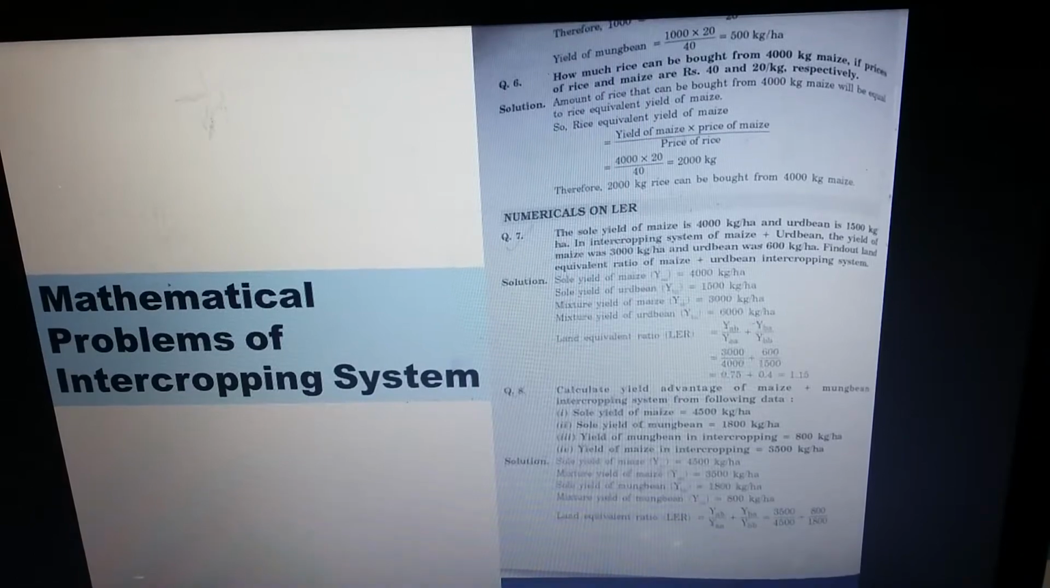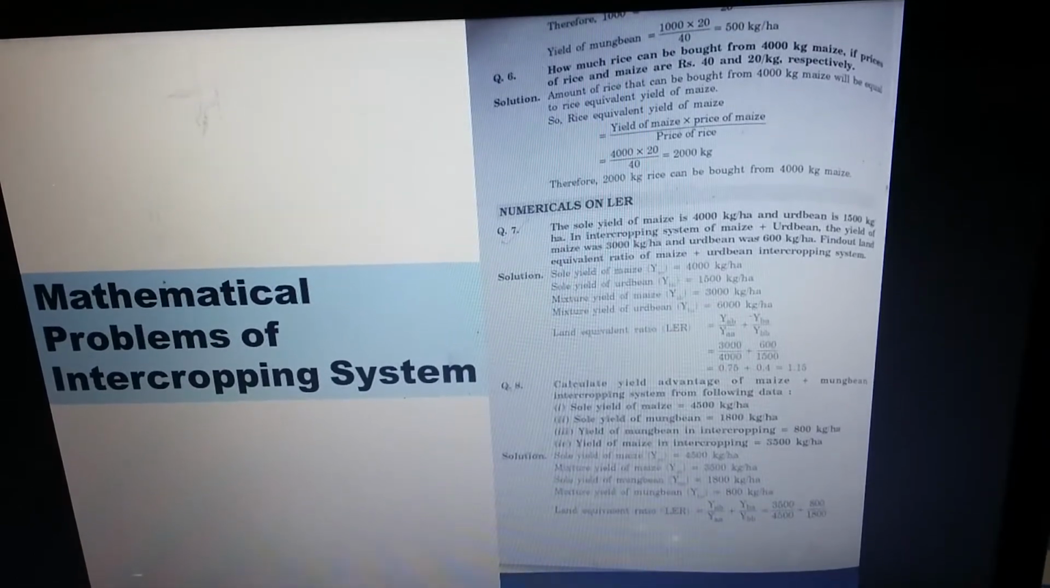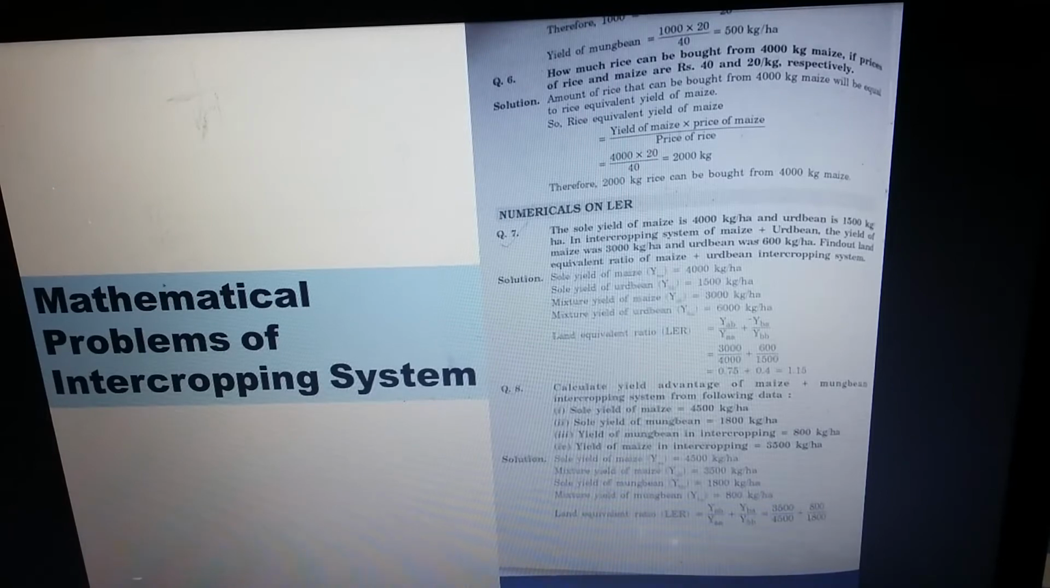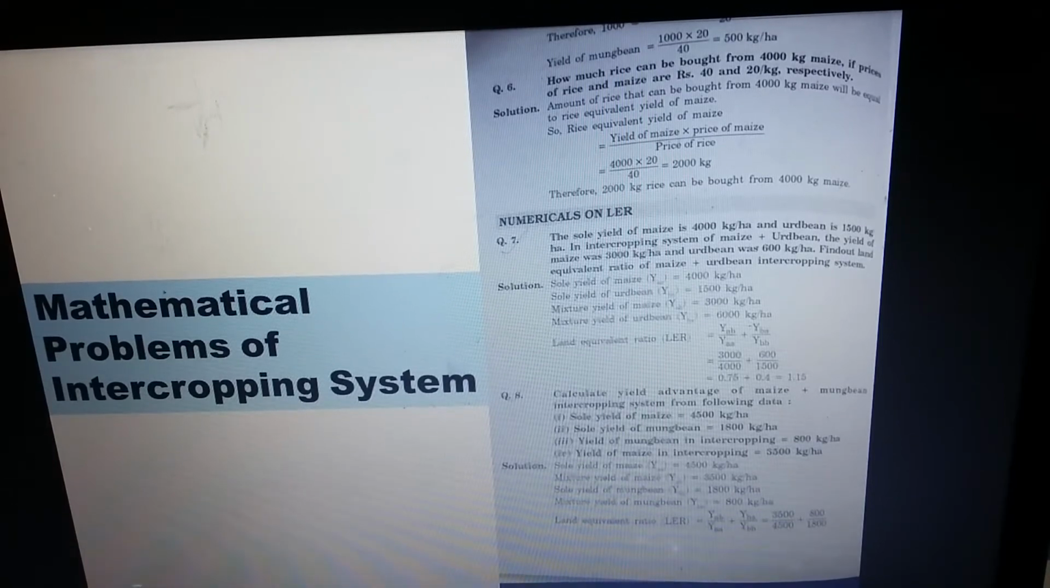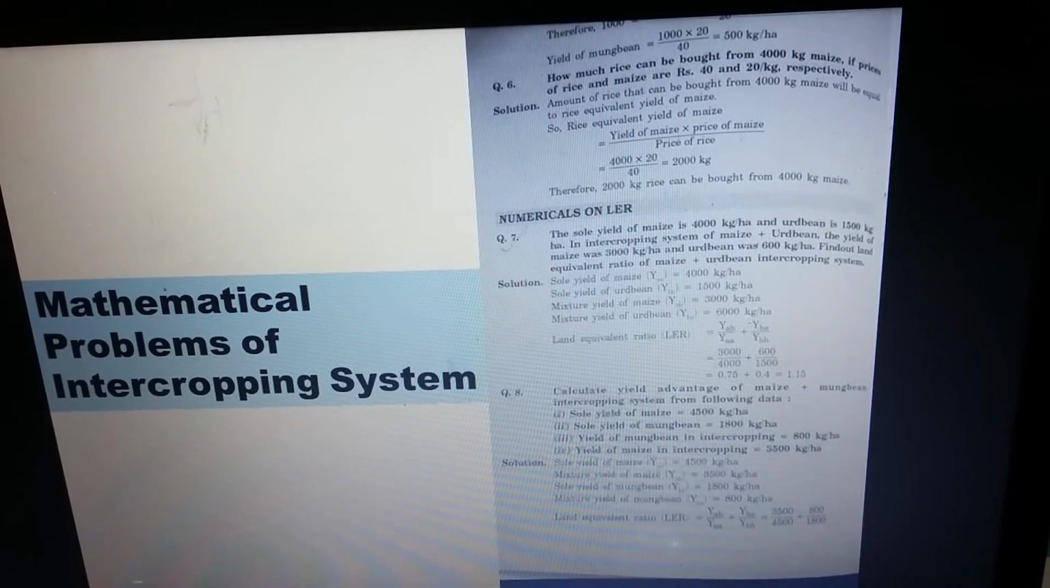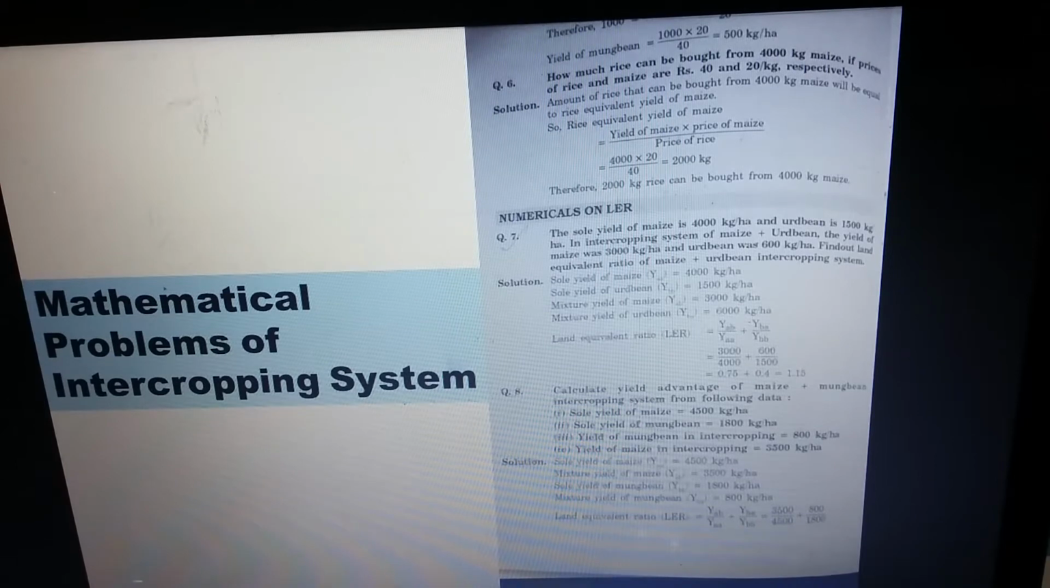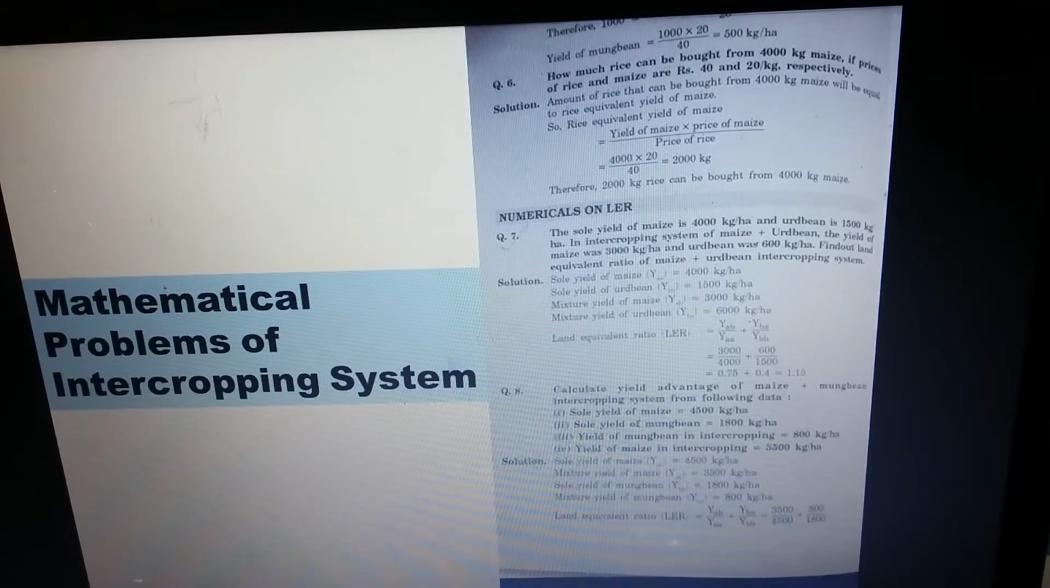So you have the values: sole yield of maize is 4000 kg per hectare, sole yield of woodbean is 1500 kg per hectare, mixture yield of maize is 3000 kg per hectare, mixture yield of woodbean is 600 kg per hectare. So put all those values, 3000 divided by 4000 plus 600 divided by 1500, and you will get the value 1.15. So I think land equivalent ratio is clear.